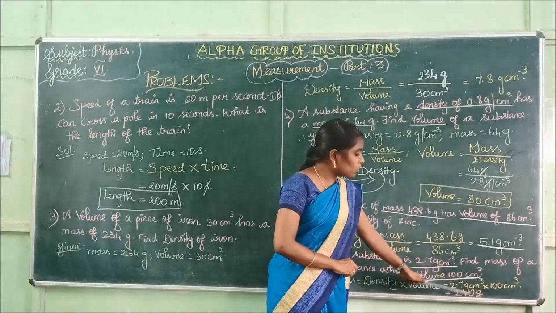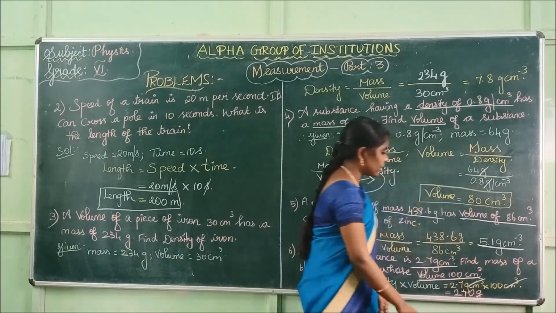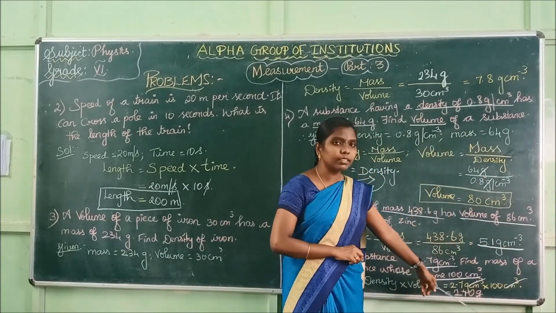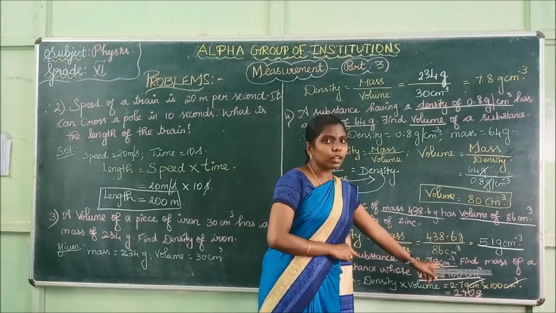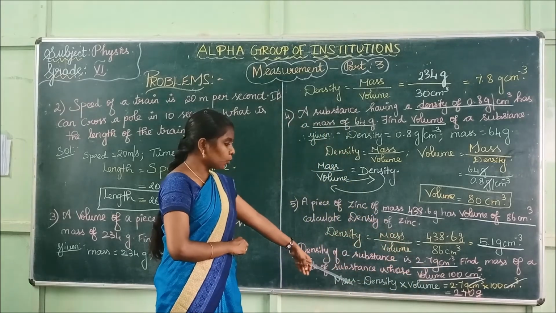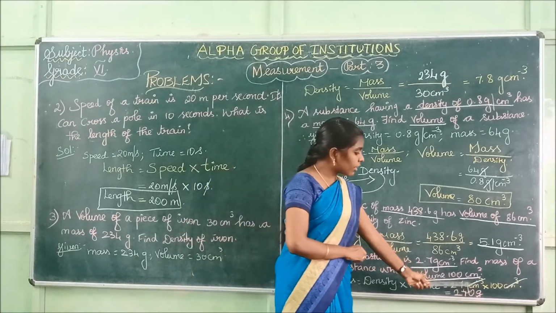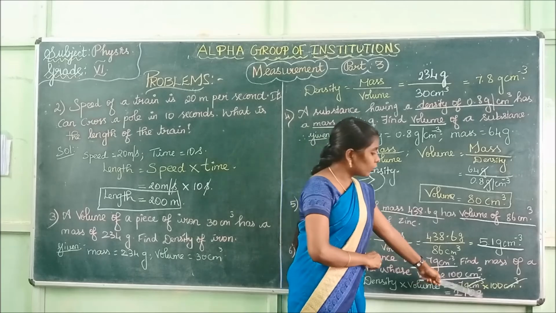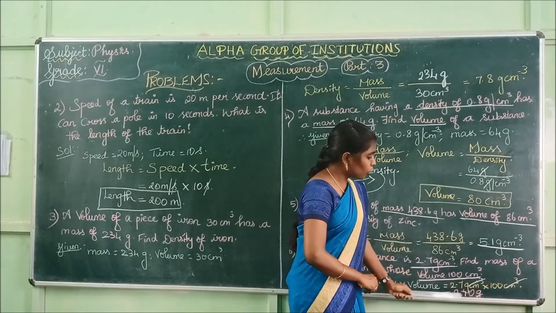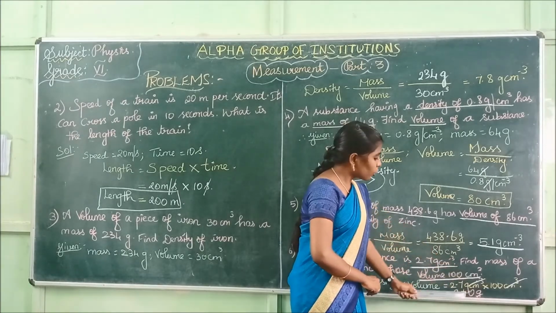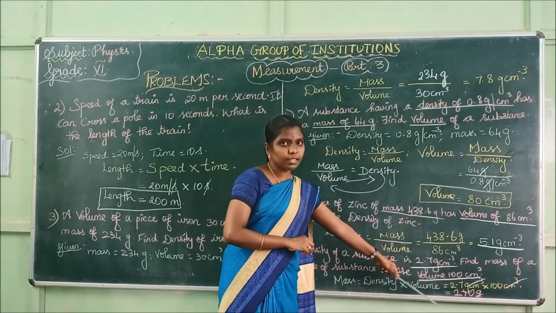Your answer is 270. This centimeter power minus 3 and centimeter cube get cancelled, and your answer is 270 gram. The unit of mass is gram. So 270 gram is your answer. Is it clear? They have given you the density value and the volume value. Substitute those two values: 2.7 gram centimeter power minus 3 into 100 centimeter cube. These powers get cancelled. So 2.7 gram into 100, your answer is 270 gram. The unit of mass is gram, so you have got the exact unit.